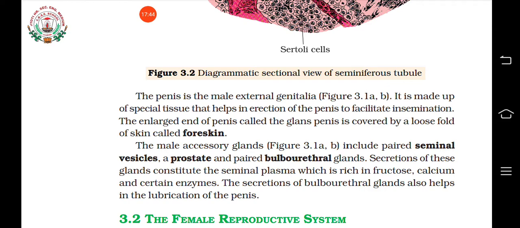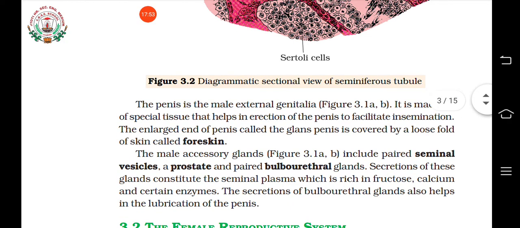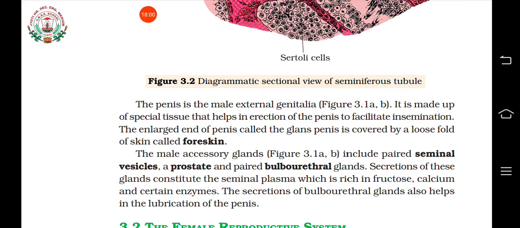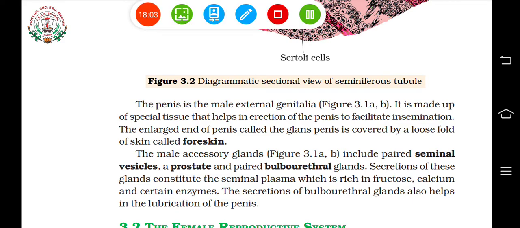These secretions are rich in fructose, calcium, and certain enzymes. Also the secretions of the bulbourethral gland help in lubrication of the penis. So these are the different glands of the male reproductive system.